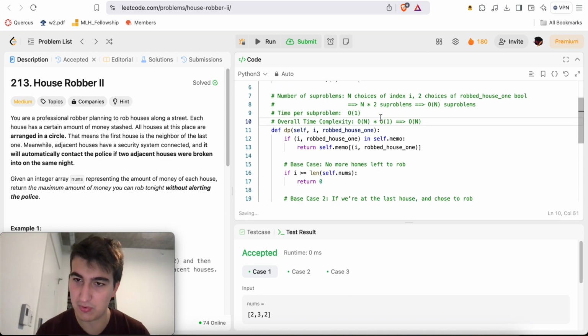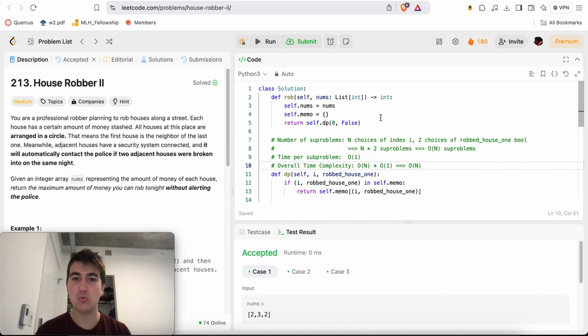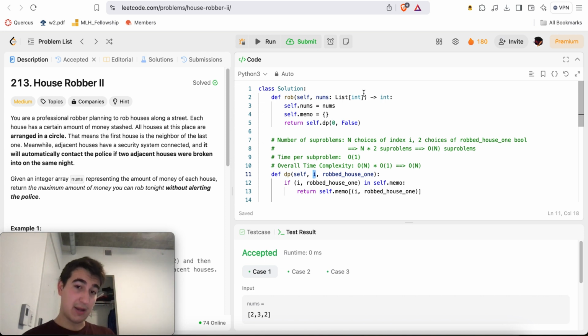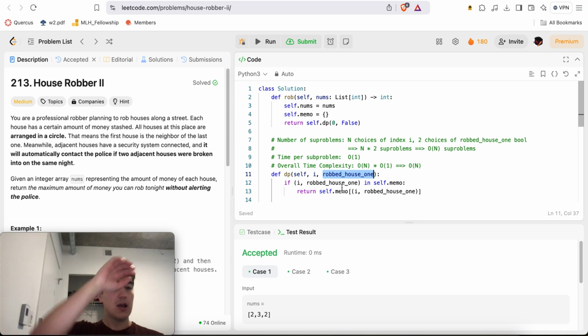So that's essentially the point that I am trying to make, right? So that's why I do not feel guilty about adding an extra dimension here, which happens to be a Boolean, right? Because the number of subproblems that I'll have is, for every single index in nums, up to one subproblem. So I have n subproblems here, right? And now I'm going to multiply by the dimension of the number of subproblems here. But this is not another index or anything, right? This is just a Boolean, right?